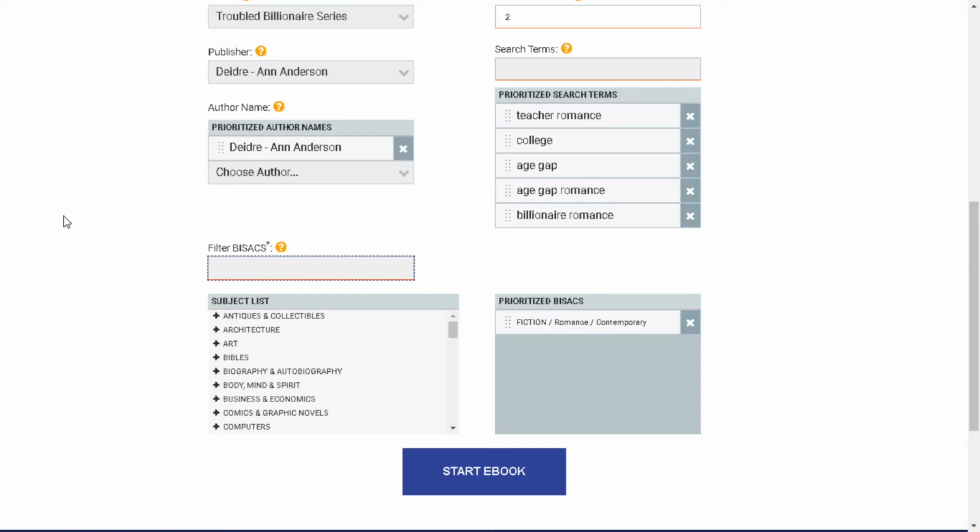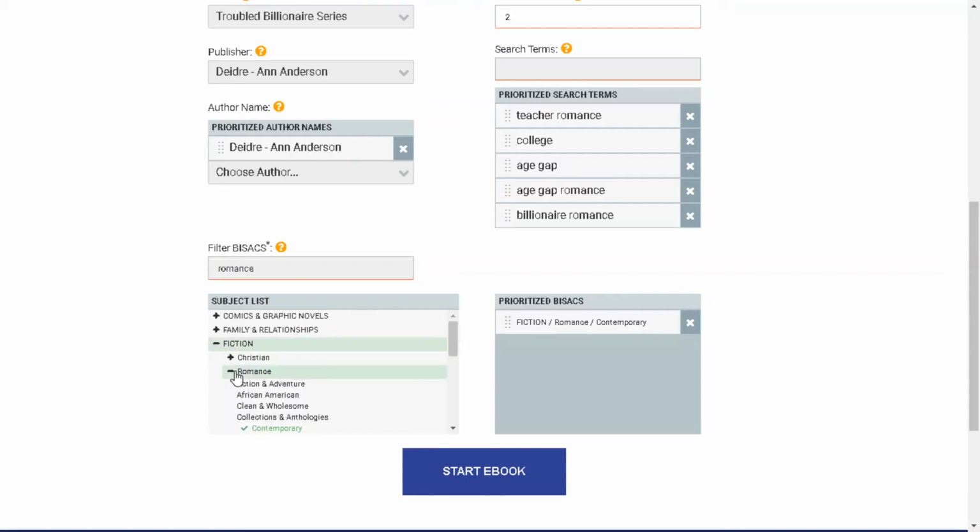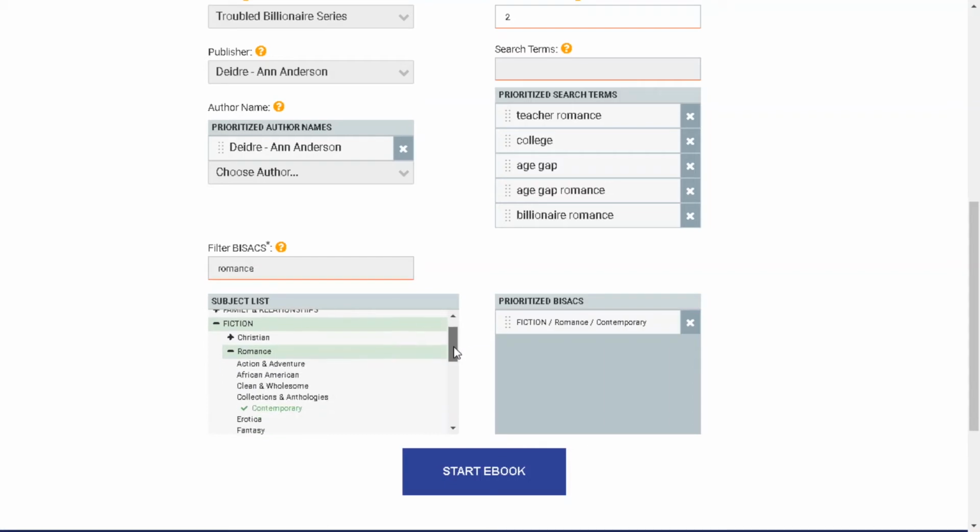No. Maybe forbidden, because it's teacher and student, right? So forbidden. Am I not spelling it right? Nope, yes, it's spelled right. Okay, so let's go back into romance and see what we have there. Let's just go through the categories and pick, because that's an option available to us. All right, so we're going contemporary.